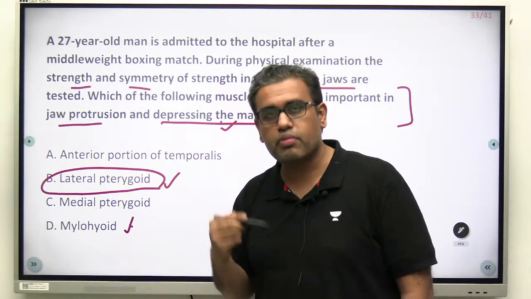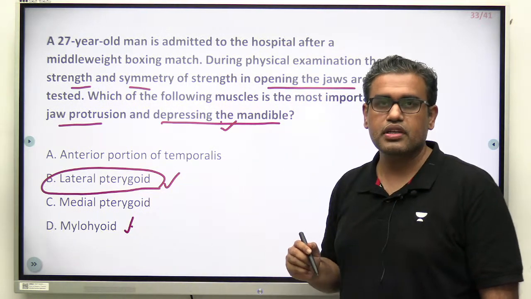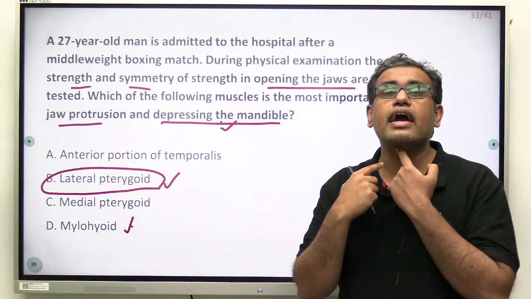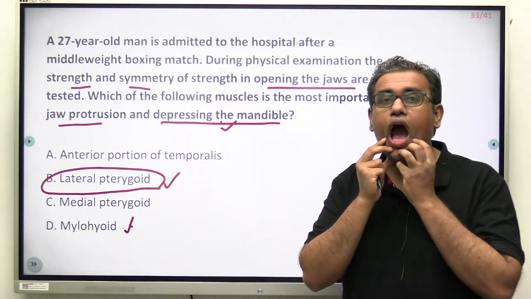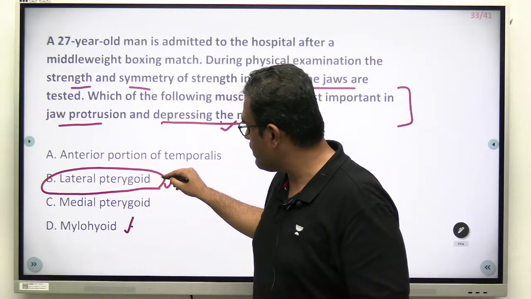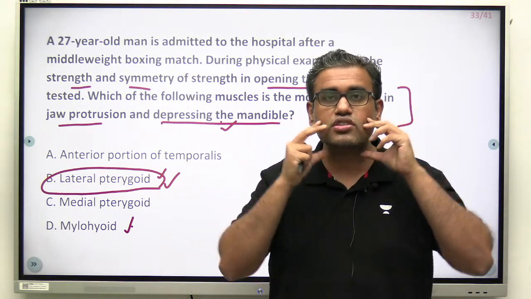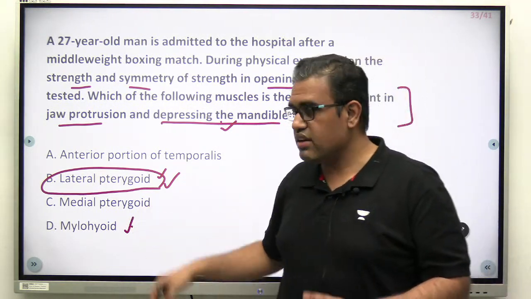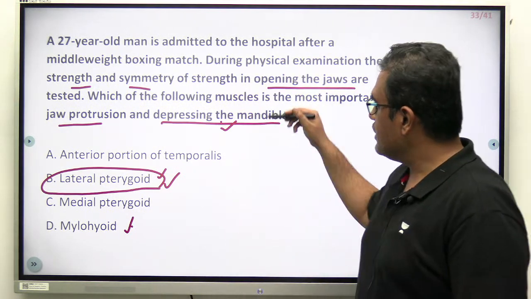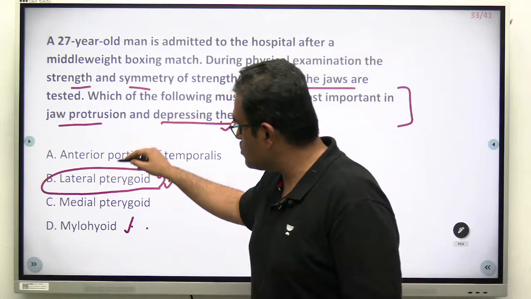Now, lateral pterygoid, opening of mouth, fine. But it only assists in opening of mouth. Mylohyoid is over here. This whole muscle, when it contracts, will assist in opening of mouth. But jaw protrusion is only done by lateral pterygoid. Why? Because it is going from anterior to posterior. So when it contracts, the jaw is protruded forward. Mylohyoid will not cause jaw protrusion. Getting the point? I repeat again, depression of mandible is a feature of these two muscles, but protrusion of jaw is only of this.